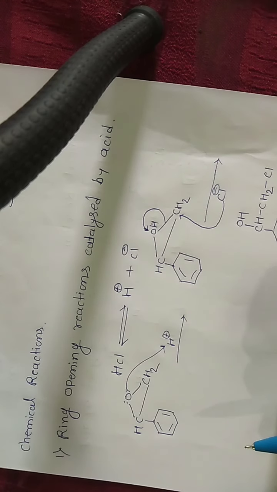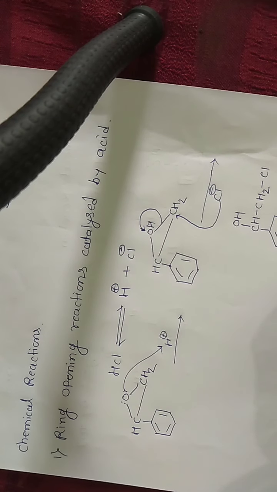Next, chemical reactions or chemical properties of epoxide. First, ring opening reaction catalyzed by acid.